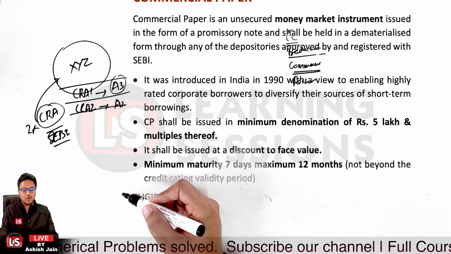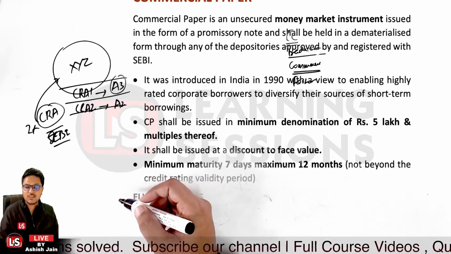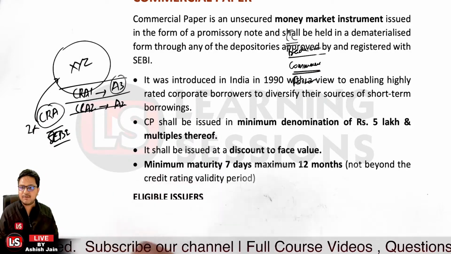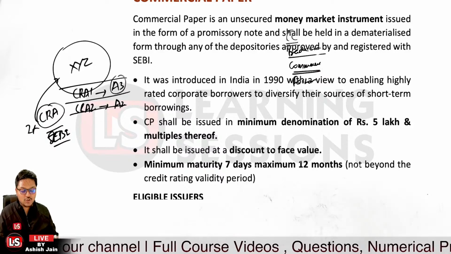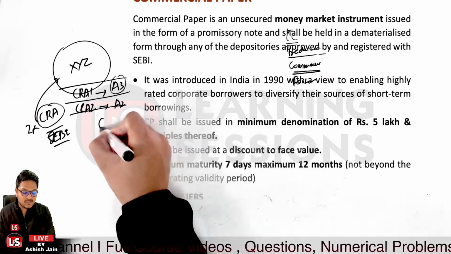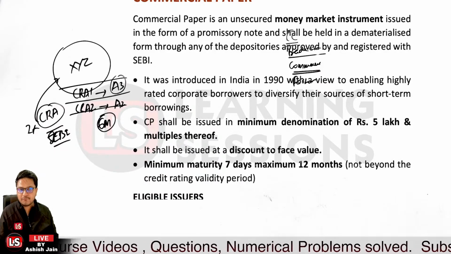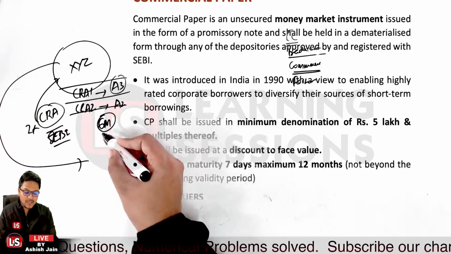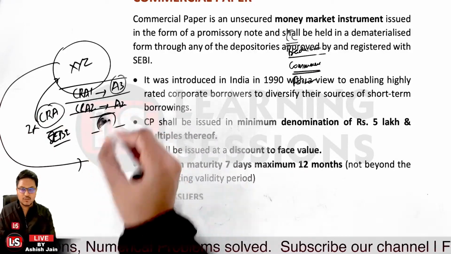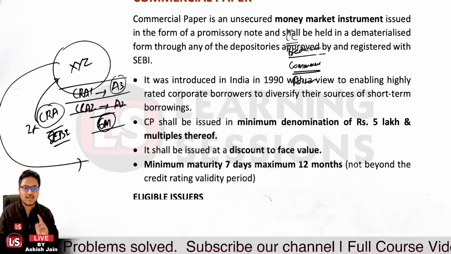So the lower rating is to be taken, and also these CRAs, the credit rating agencies, will issue this credit rating for a specified period. Let's take the case that the credit rating agencies issued the credit rating for a period of 6 months. Now, the commercial papers issued by XYZ must expire within 6 months, so that they comply with this rating validity. So that's the case related to it.